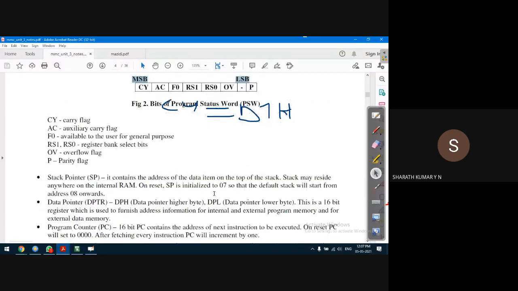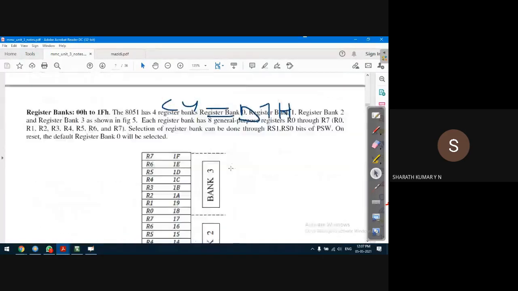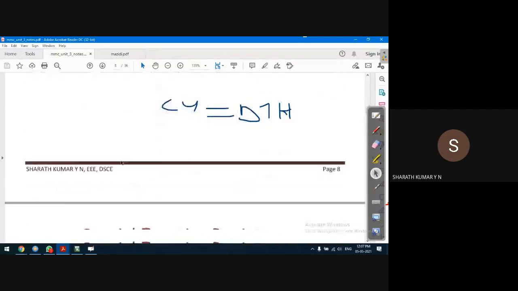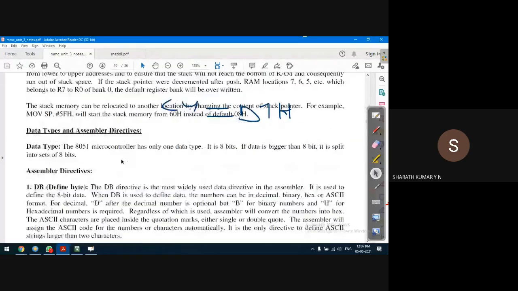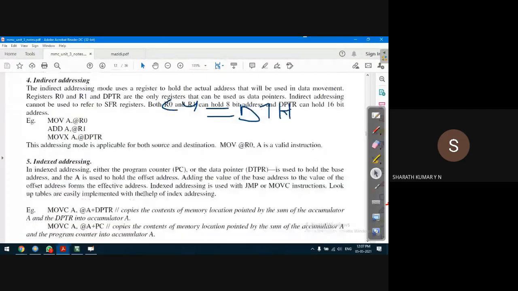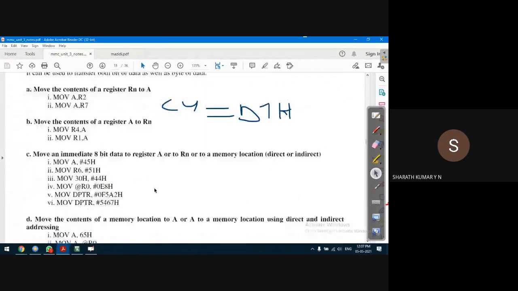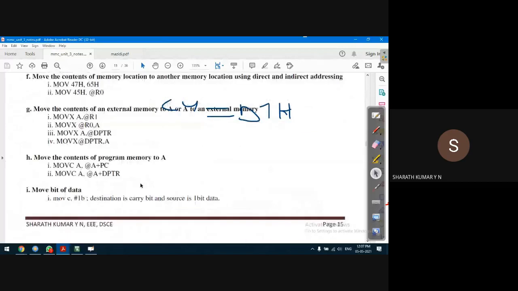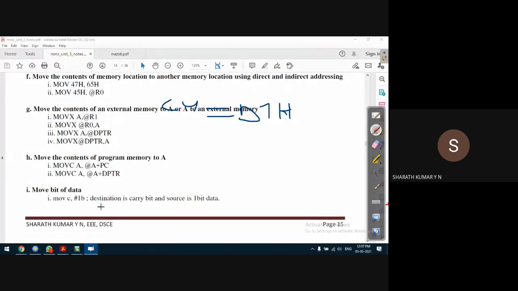I'll open that instruction, move C. I'll check it again, but because there is no other symbol for the carry bit, it is always C. But now I have an issue with the carry bit. This is the instruction. This is not working in this version of the compiler. This instruction is not working.